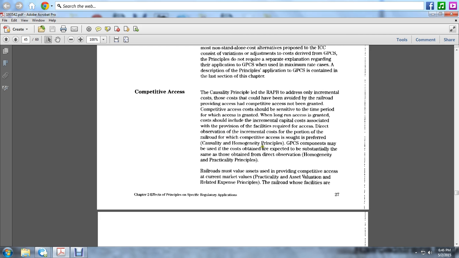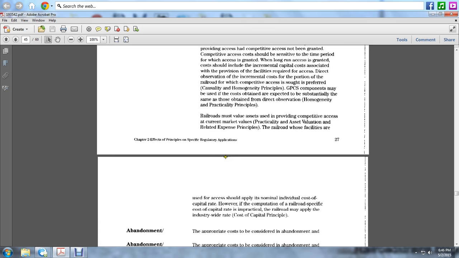Components may be used to the cost obtained by the associated substantial same is used in the direct observation of homogeneity and practicality principles. The railroad must value use of the providing competitive access at current market value, per the valuation and related expense principles. The railroad whose facilities are used for access should apply the nominal individual cost of capital rate. However, if the computation of the railroad-specific capital rate is impracticable, the railroad may apply the industry-wide rate of cost of capital, per the practicality principle.